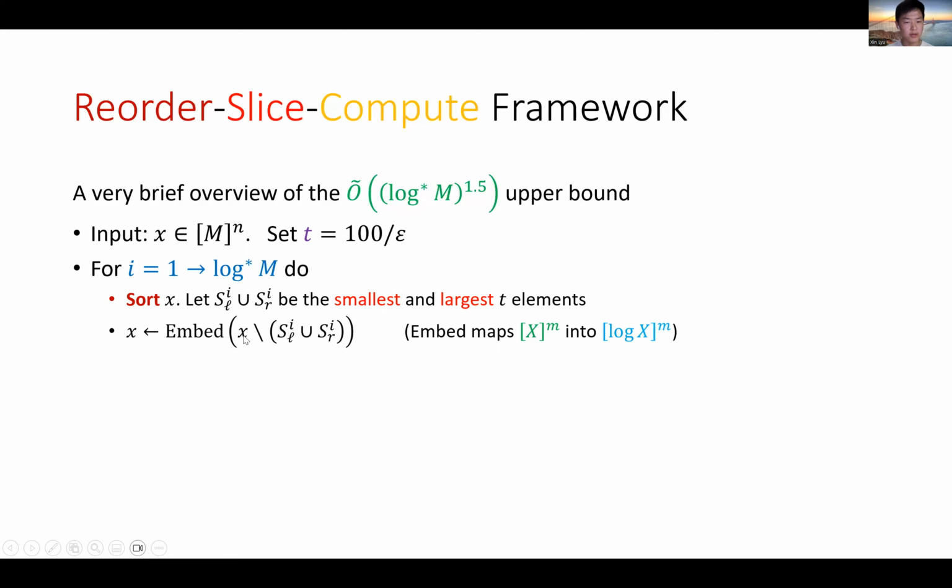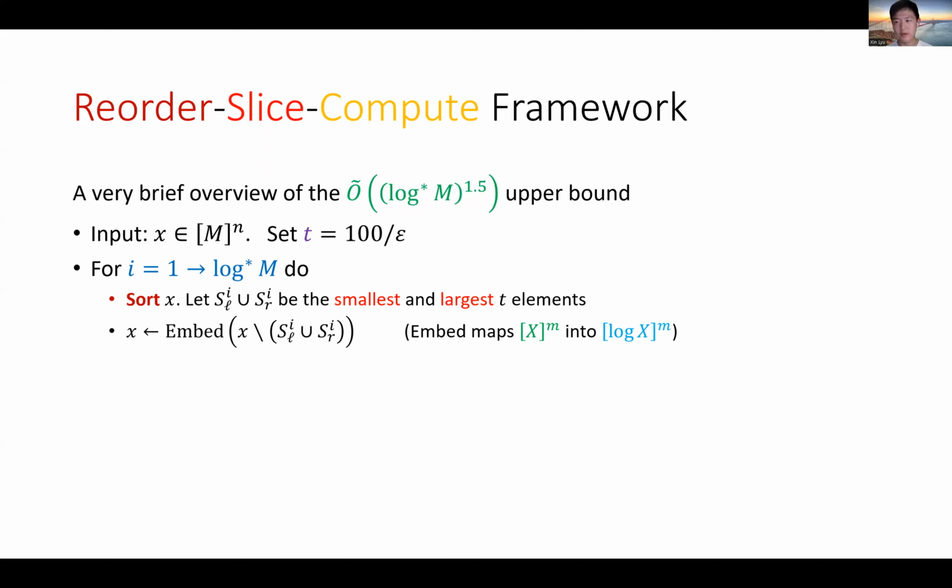For the remaining part of your data, you apply an embedding function, which shrinks the size of the domain from X to log of X. This embedding function is a highly sophisticated procedure designed in the paper by Kaplan et al.